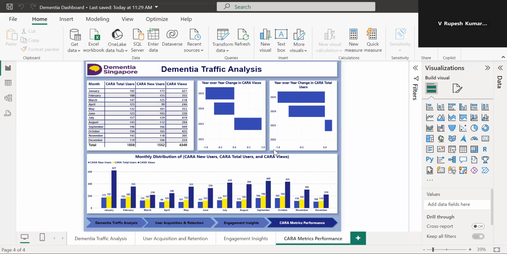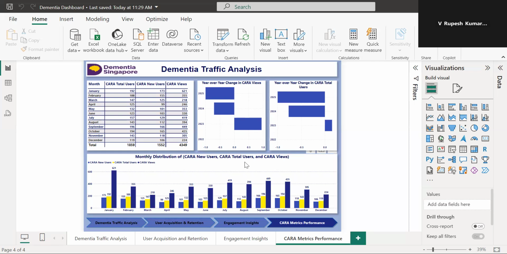The last chart of this dashboard is the monthly distribution of car new users, car total users, and car views. January has the highest car views, 621, with significant new user growth. The platform sees a constant but smaller number of users from February to December, with a dip in December. The peaks in car views occur in July, 419, and September, 449, reflecting possible seasonal trends or campaign effects.